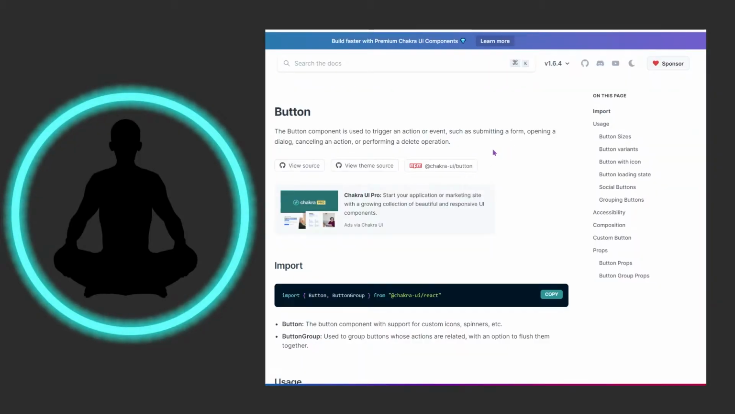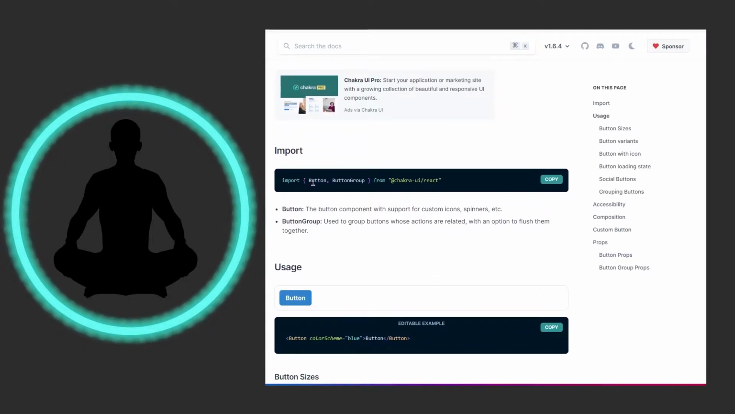So the button component is used to trigger an action or event, obviously, such as submitting a form, opening a dialog, canceling an action, or performing a delete operation. I think we all know that. So we can see the imports down here. We have a button and a button group. Both of them will be covered in our coding examples.